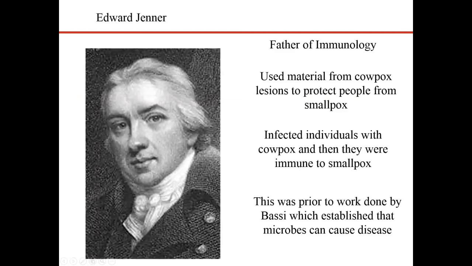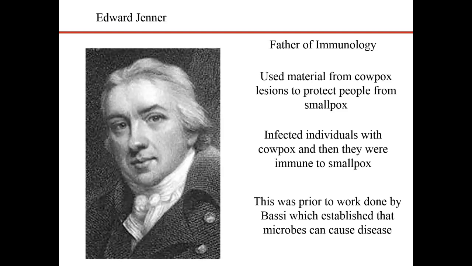So here's Edward Jenner. He is thought of as the father of immunology. And what he actually did was he took scrapings from cowpox lesions to protect people from smallpox. People that were infected with cowpox were then immune to smallpox. So where did he come up with this idea?